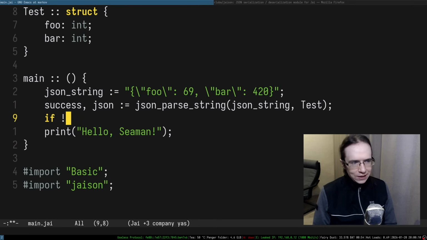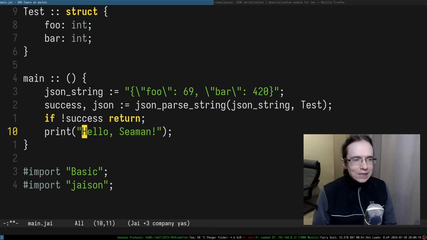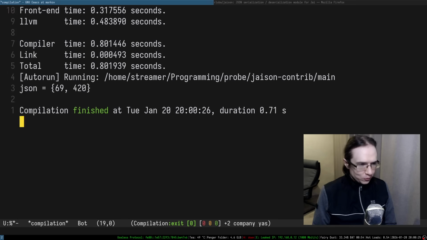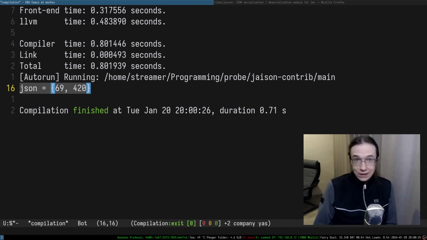If it didn't succeed, let's just return out of the function. If we did succeed, let's go ahead and print whatever we managed to parse. So I might as well say equal, like so, and let's compile it and auto run it as well. There we go, and we managed to parse it.